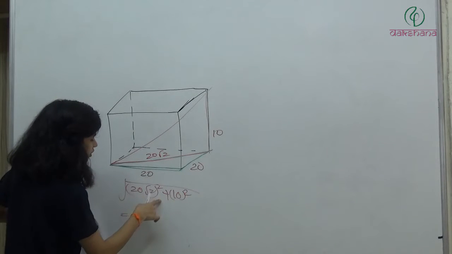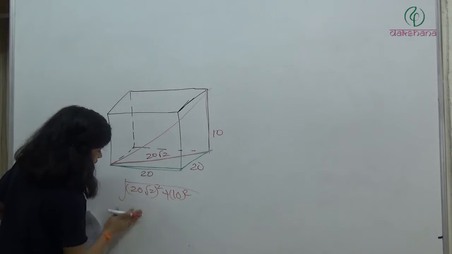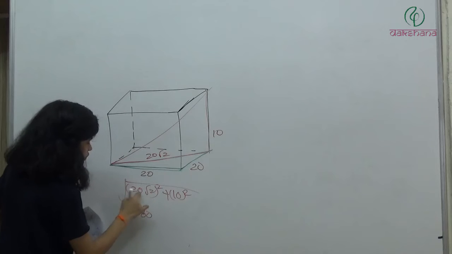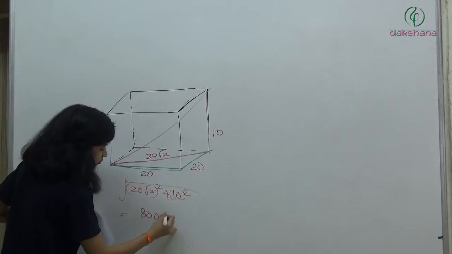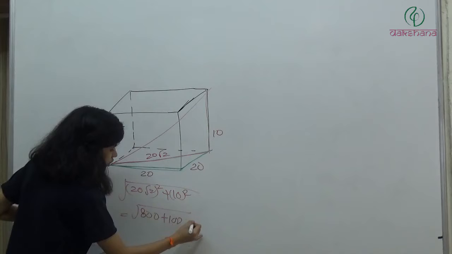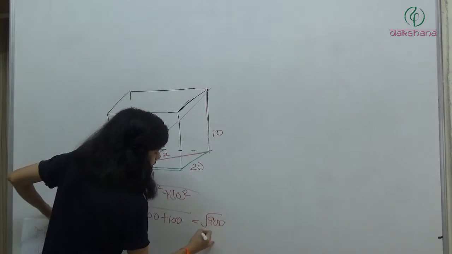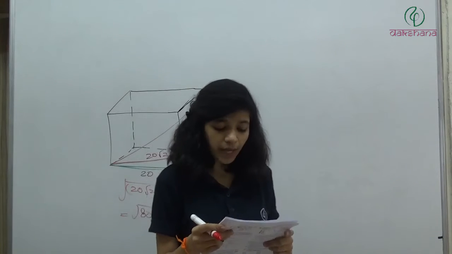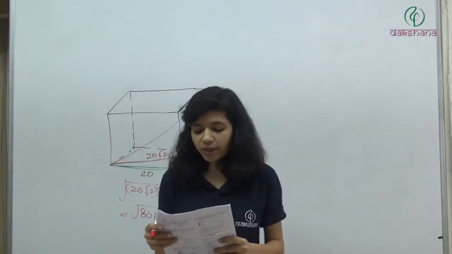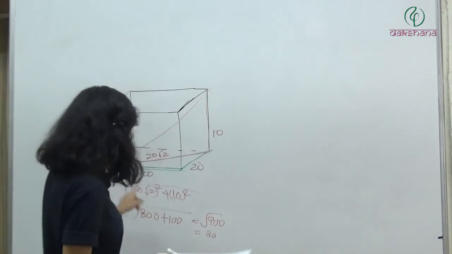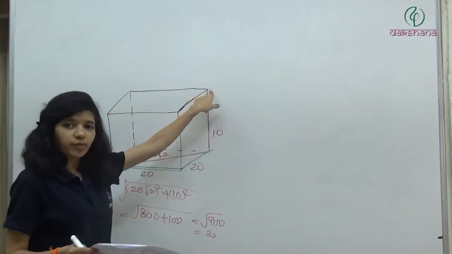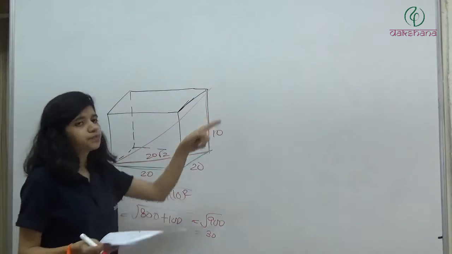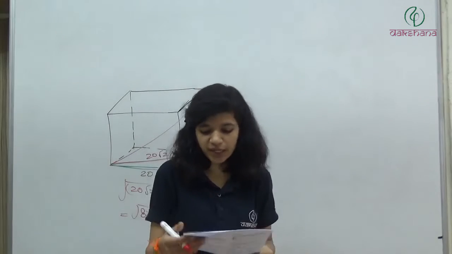So 20√2 squared will be 800, right? The square of 20 is 400 and the square of √2 is 2. So it has become 800 plus 100. So we will get √900 equals 30. So the body diagonal, the magnitude of displacement, is nearly 30 meter, because that fly has moved from this corner to this corner. It means it has traveled the body diagonal as its displacement.